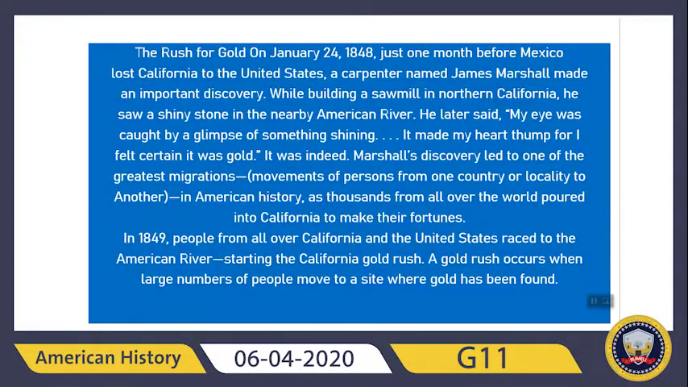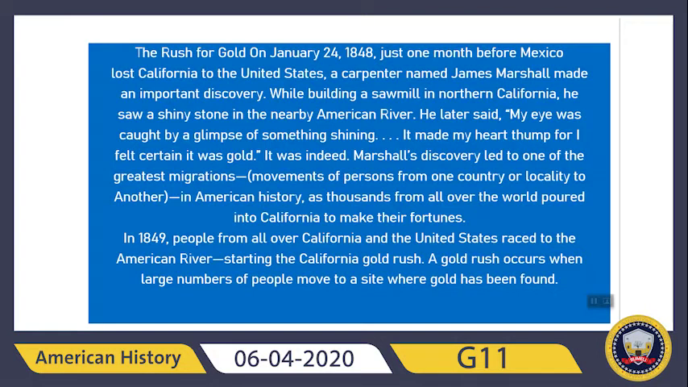Now we are going to see what led to the rapid settlement in California. The rush for gold: on January 24, 1848, just 1 month before Mexico lost California to the United States, a carpenter named James Marshall made an important discovery. While building a sawmill in northern California, and first you should know what a sawmill is. A sawmill is like a factory in which logs are cut. While building it, James Marshall saw a shiny stone in a nearby American River.